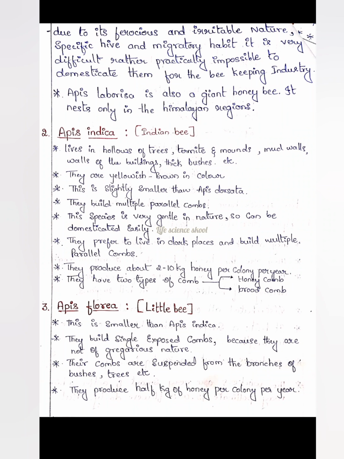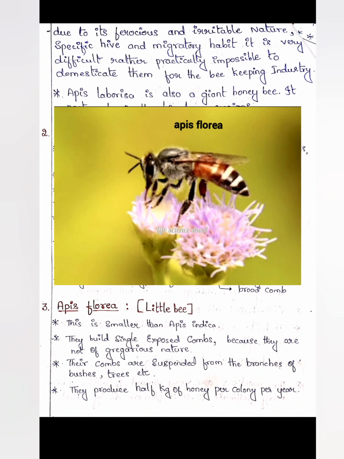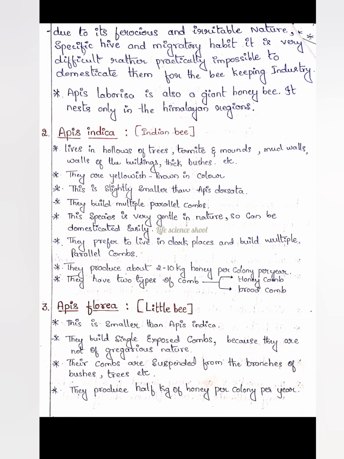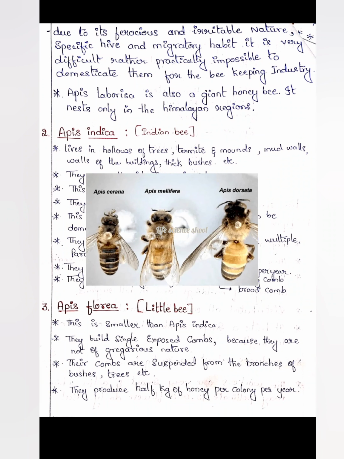Now we will move on to the next one, that is Apis florea. Apis florea has another name, the little bee. This Apis florea is even smaller than Apis indica. Apis dorsata is the largest bee, Apis indica is smaller than that, and Apis florea is smaller than Apis indica.